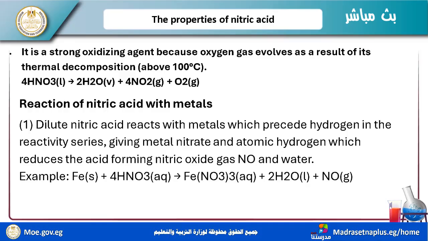I have metals before hydrogen, like lead, platinum, and sodium, magnesium, iron, zinc. These metals before hydrogen will react and can replace hydrogen in their reactions. But the metals after hydrogen can't replace hydrogen in a substitution reaction. Why? Because they are less active than hydrogen.